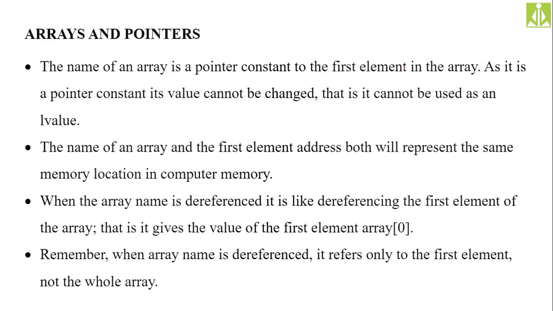The name of the array is a pointer constant to the first element in the array. It is not going to hold all the addresses of the array locations. Rather, it holds only one address, and that is the address of the first location. As it is a pointer constant, its value can't be changed.